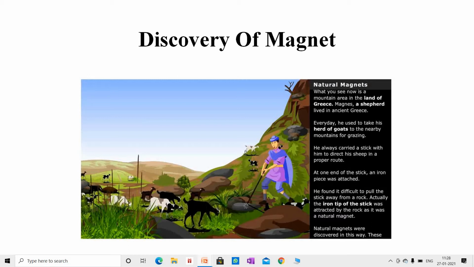Students, about 4,000 years ago, a shepherd boy lived in Greece. Once, while he was fiddling with his stick, the metallic end of the stick got stuck with the rocks. Those rocks contained the natural magnet and were given the name magnetite. Some people believe that magnetite was discovered at a place called Magnesia.